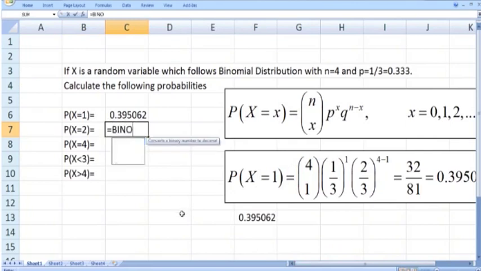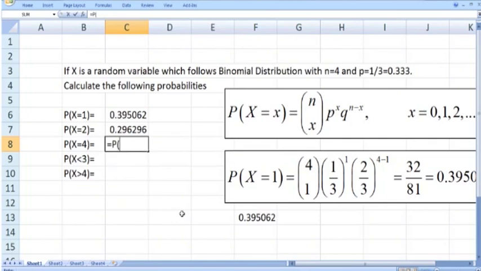So let me calculate the probability that x equals 2. So binom dist, 2, number of trials 4, then p 1 by 3, and then false. Press enter, so it is 29.6%.